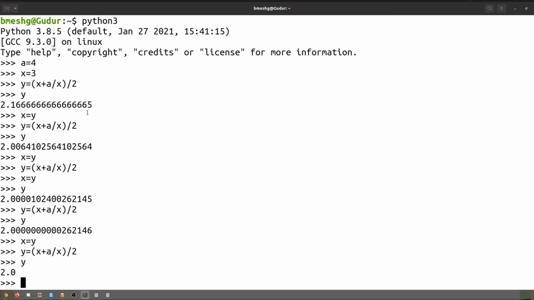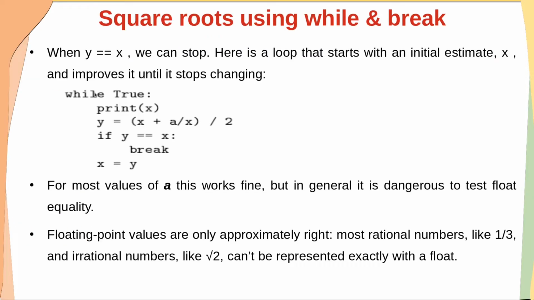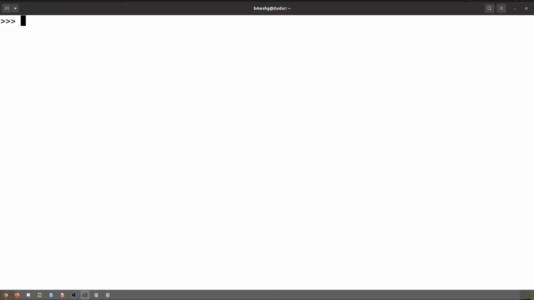Dear students, here I have executed this repeatedly, which can be taken within a loop. If at all you want me to write a script and show it, I'll do that. I'll take a file name as square_root.py, and here let me assign a is equal to 4 and x is equal to 3, and here while True, and let us print the estimate, print x, and later y is equal to (x plus a by x) divided by 2, and x is equal to the new estimate.